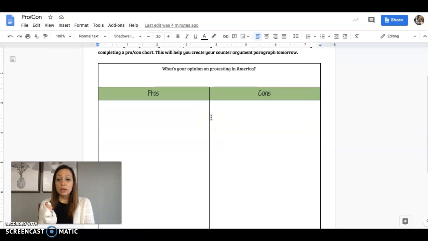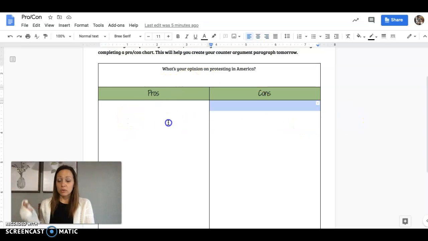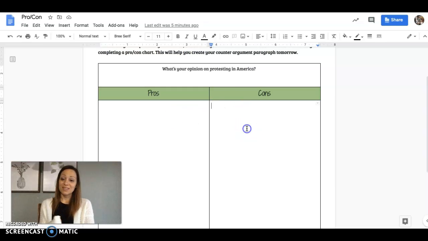What you need to do is think about what your opinion is. You can type your opinion in right there. And then you need to come up with pros and cons, so things that support your argument and things that go against your argument.